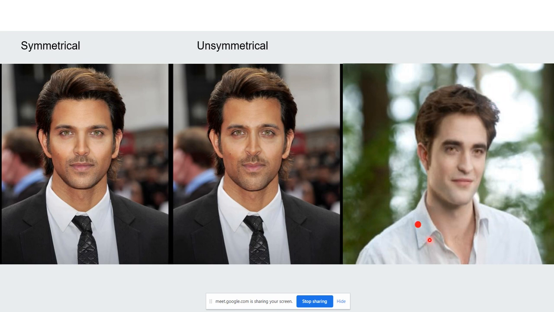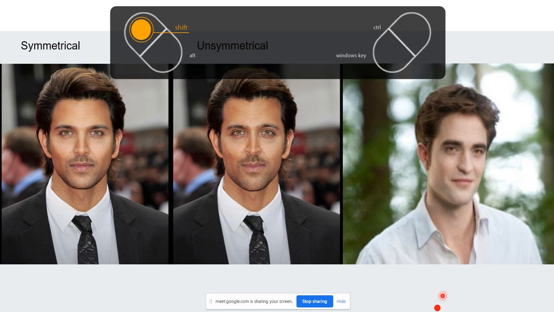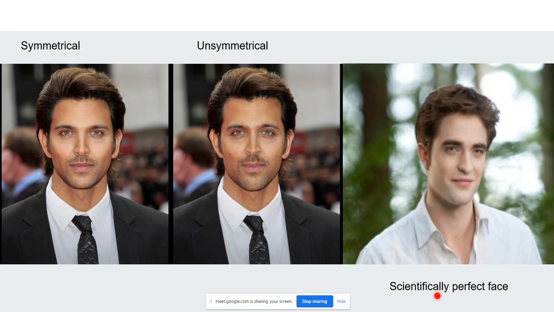And do you know who this is? This is Robert Pattinson. Very good. I don't know whether you know this, but he has been awarded, not exactly awarded, but he has the most scientifically perfect face. As per science, he has the most perfect, symmetrical face. There are certain actors also, like George Clooney, who have scientifically perfect faces. Robert Pattinson's symmetry is 92 to 93%. If we had a perfectly symmetrical face, we would have been completely different.